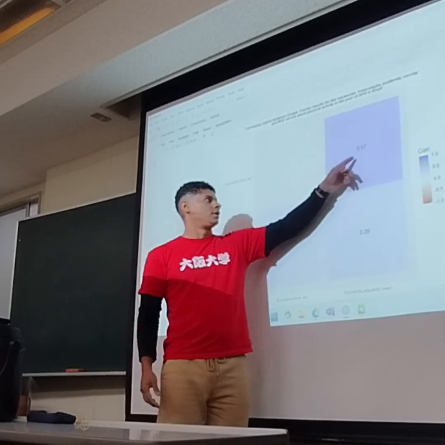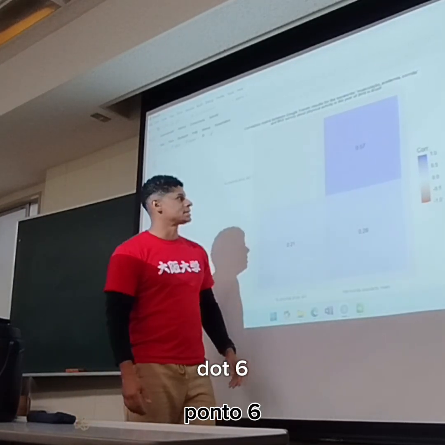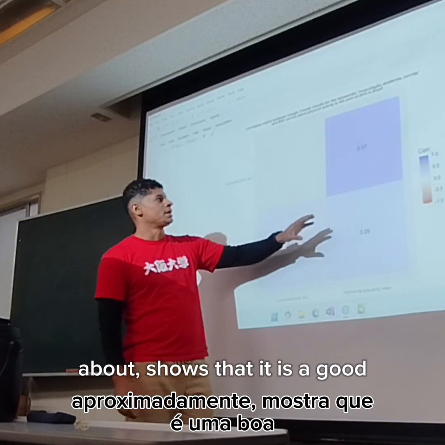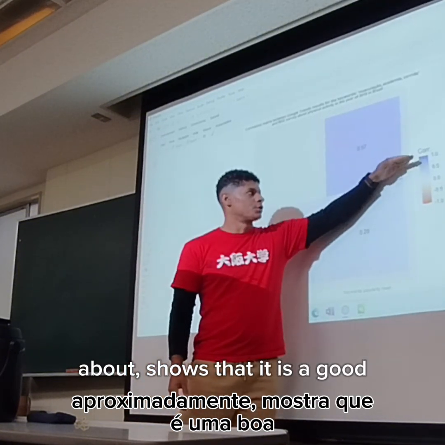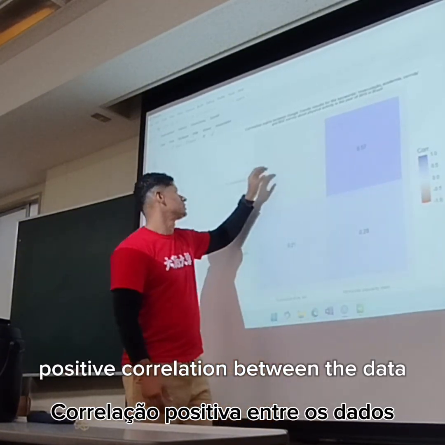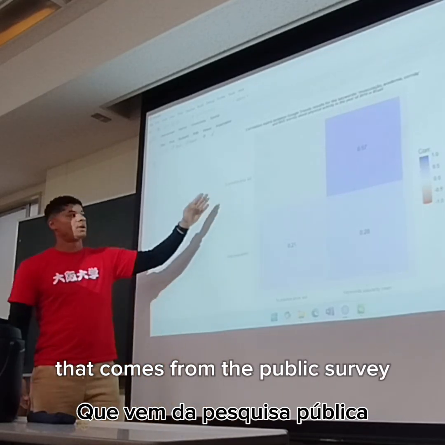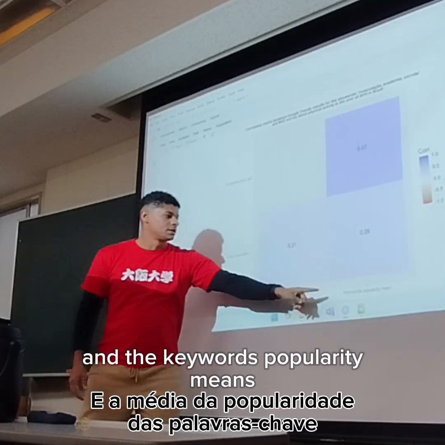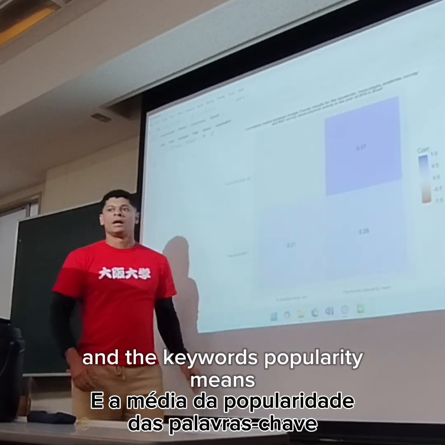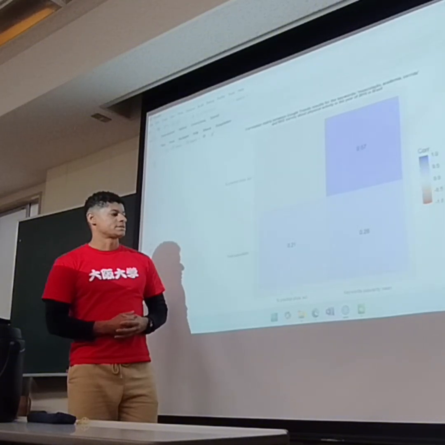This number of 0.6 shows that there is a good positive correlation between the data that comes from the public survey and the keywords' popularity.